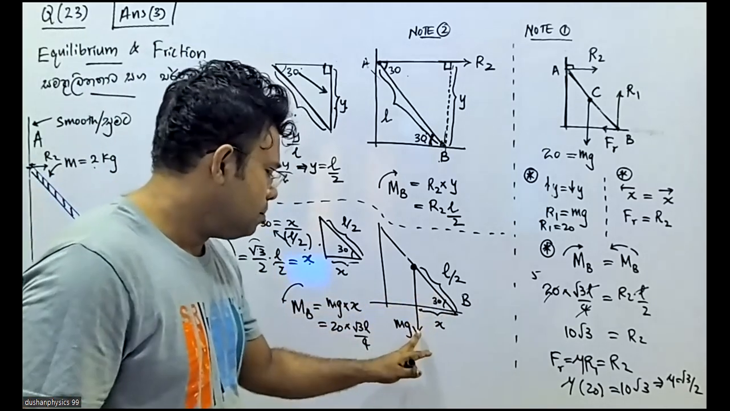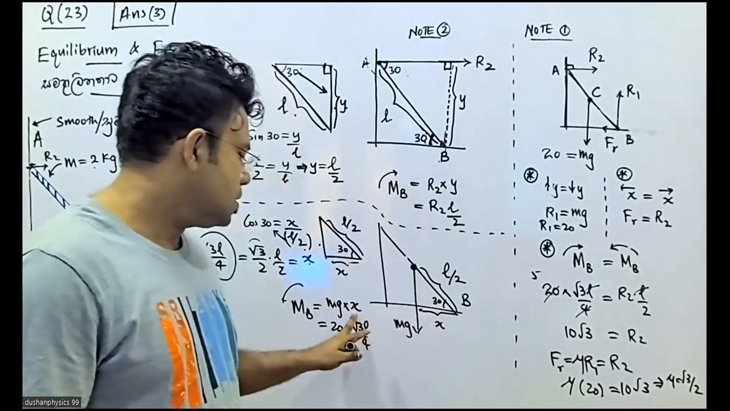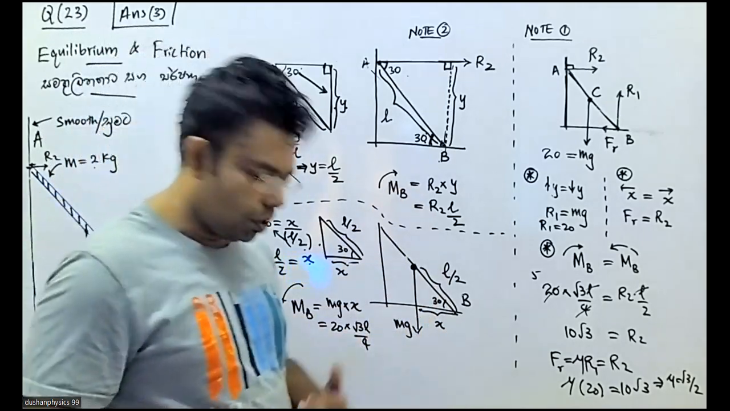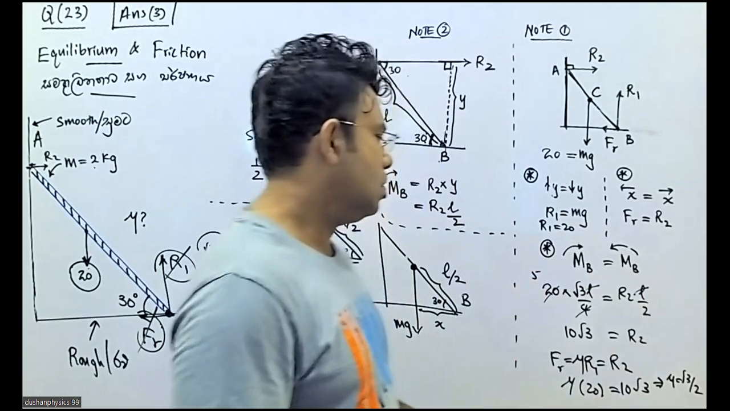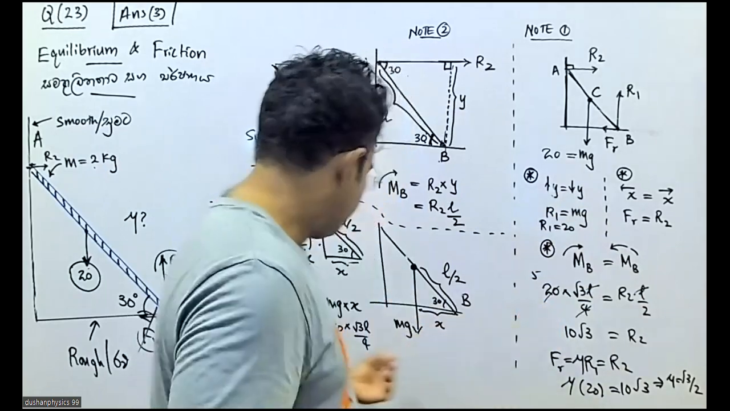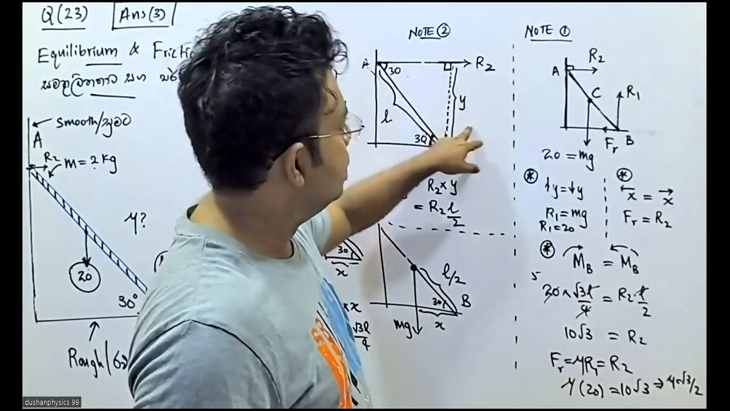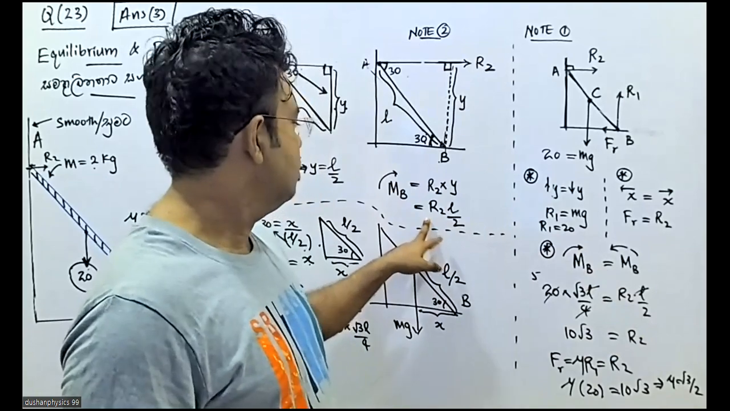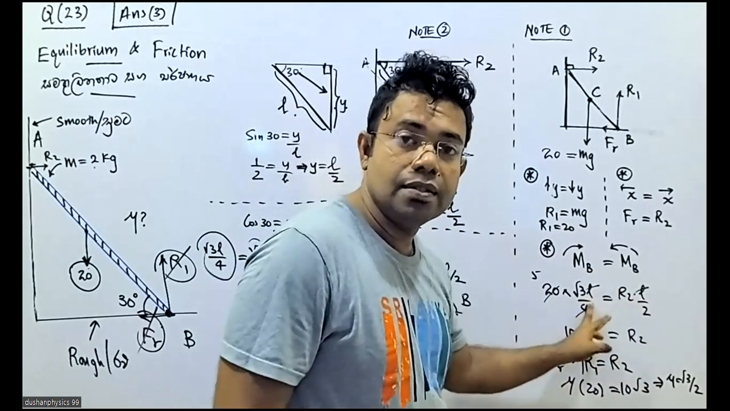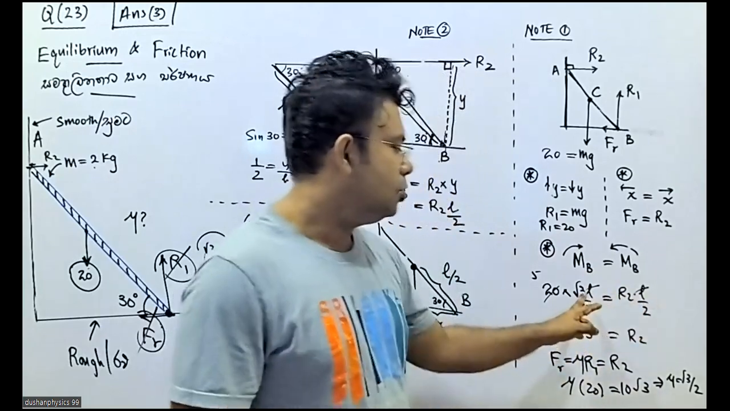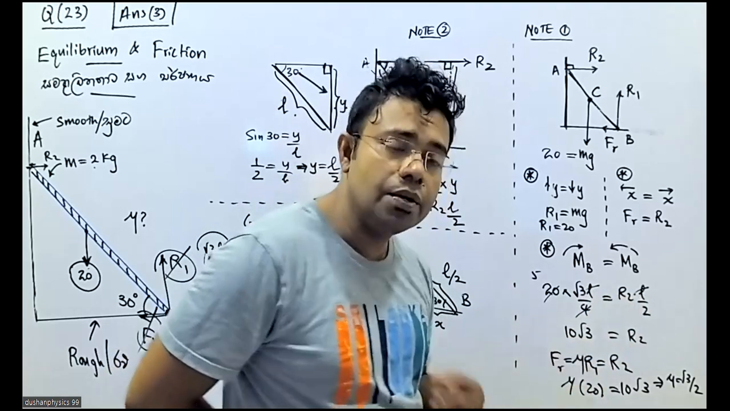Now for mg, the distance is root 3 L over 4, and mg is 20. I'm going to take moments about the B point. Clockwise equals anticlockwise: 20 into root 3 L over 4 equals R2 into y. What is y? L over 2, which we have already calculated. If you simplify this, L gets cancelled, as I said earlier. So R2 should be equal to 10 root 3.